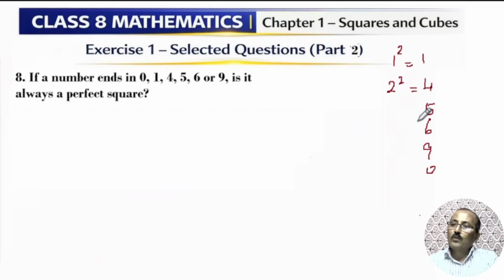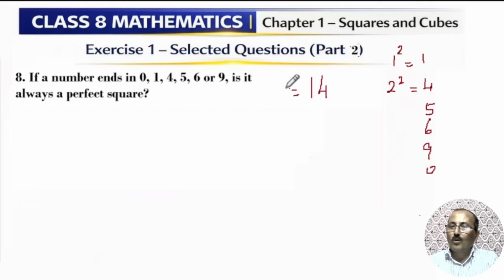Will it be true for all? We have seen in the previous questions. Now they are asking, if any number ends with 4, will it be the square of some number? If I take 14 as an example, will it be a square of some other number?